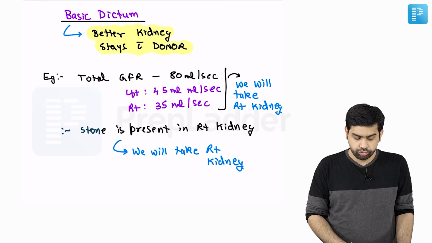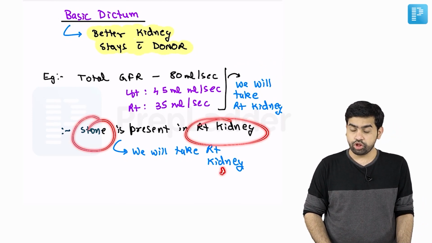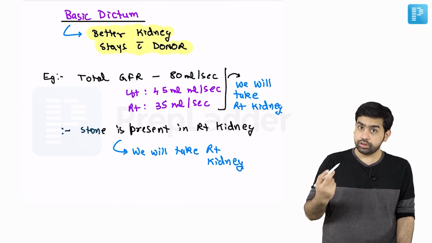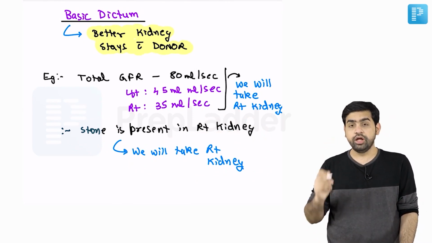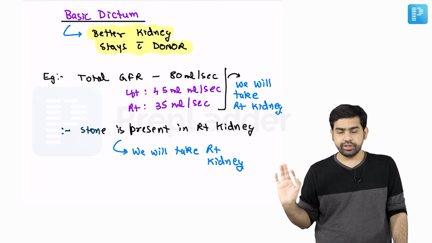Let's say a patient has a stone in the right kidney. Which kidney will we take for the transplantation? We will take the right kidney. Why? Because in the left kidney there is no stone, so the better kidney stays with the donor. Okay, I hope you understood that dictum.